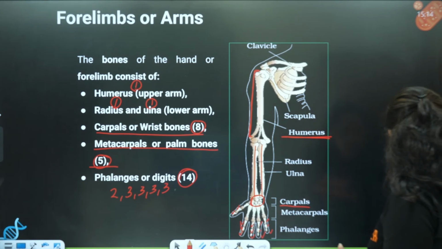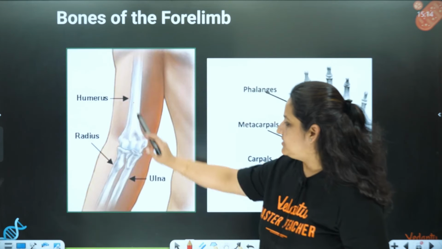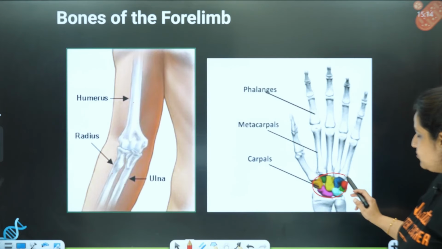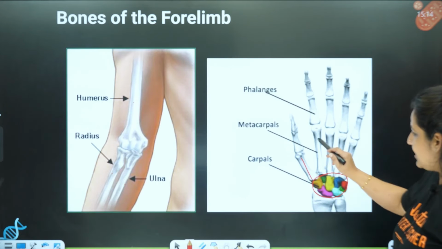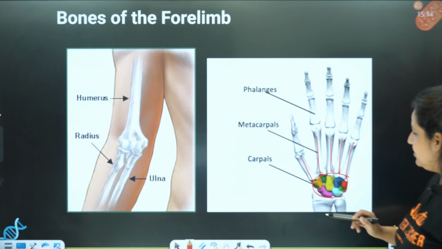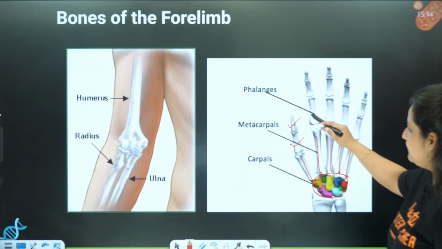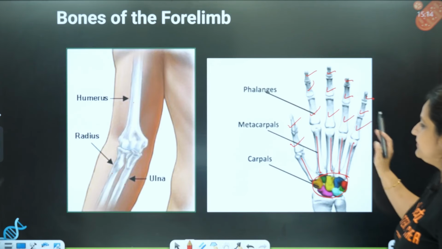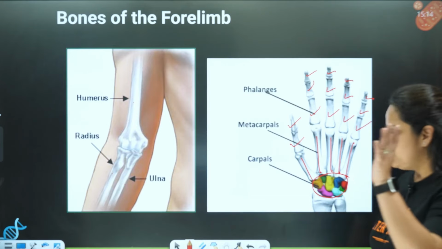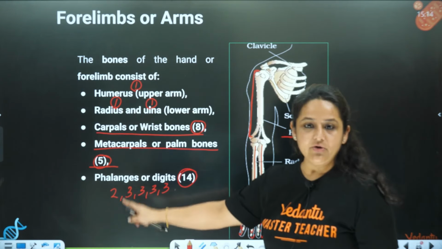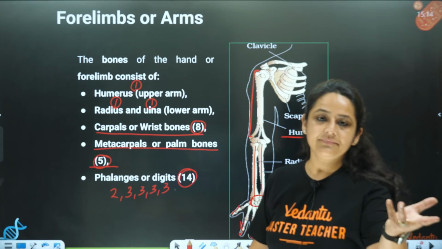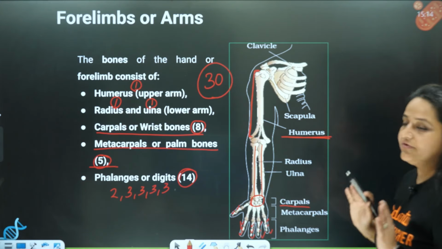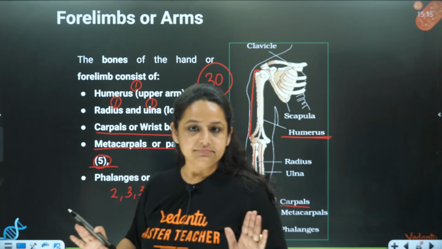Okay, I'll just show you a close view also. See, this is the humerus, this is the radius and ulna. Alright, you can see the carpal, 8 carpal bones. These are the metacarpals, 1, 2, 3, 4 and 5. Alright, and these are the phalanges. 2 of the thumb, then 1, 2, 3 for each of the other fingers. These are the phalanges. Right? So if you put up a total over here, how much are you getting? 30. So 30 bones of the forelimb. 30 over here and 30 obviously on the other side. The 30 bones are done.